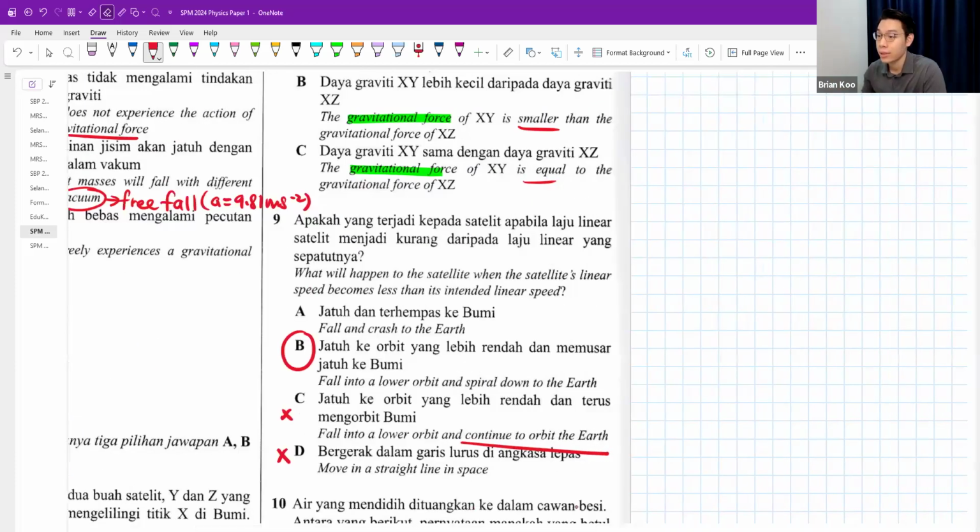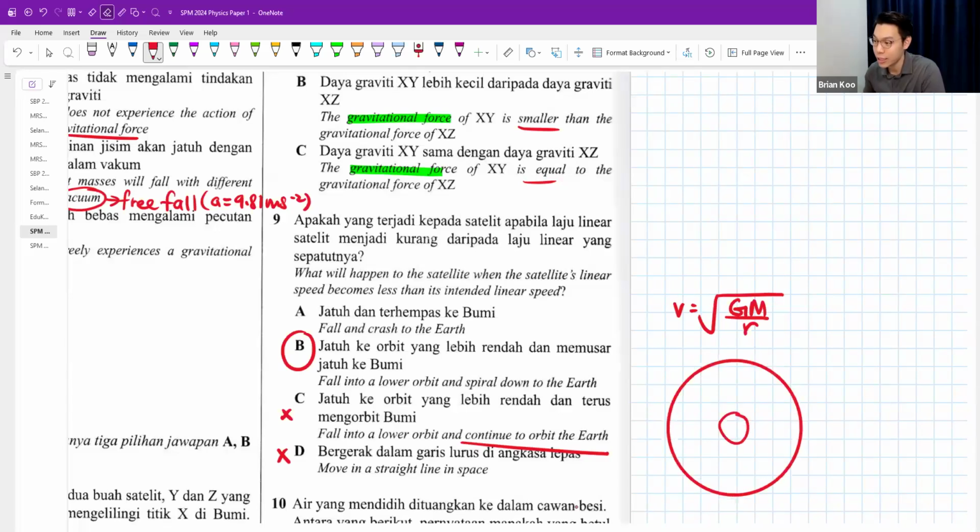By the way, linear speed is this, right? What this formula is telling us is that if I have a certain orbit, let's say this is the Earth, please be reminded, any satellite, regardless of whatever mass, this satellite could be 100 kg, this could be 200 kg, this could be 500 kg, it doesn't matter. If you want to be at that orbit, at that height, at that orbital radius, you must be at a certain speed.